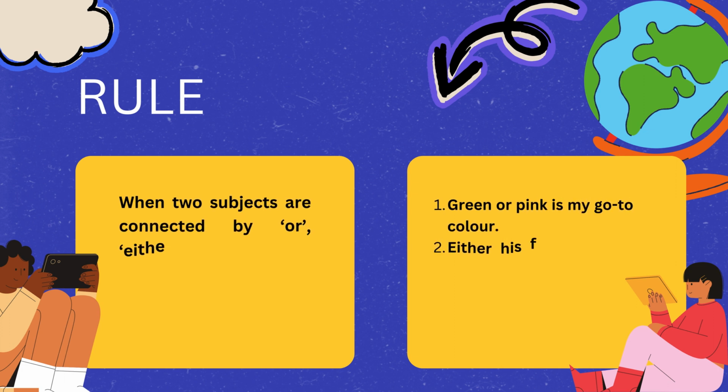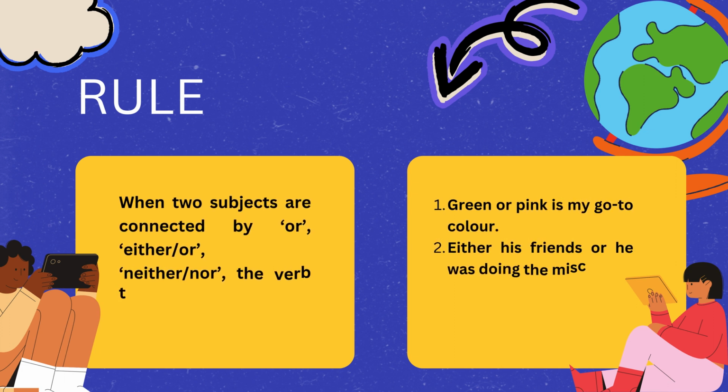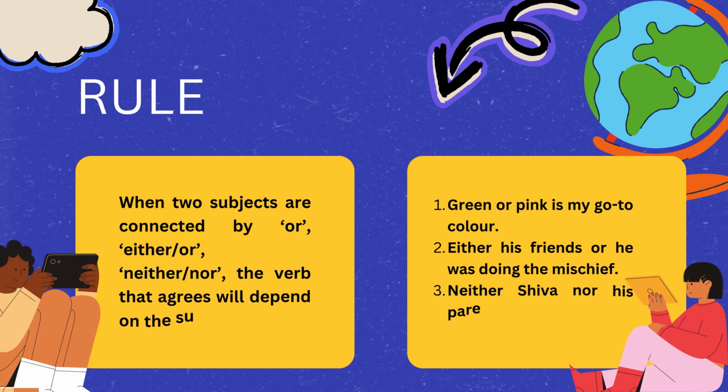Now, rule number 3. Whenever we have subjects joined by or, either or, neither nor, we will always look at the subject which is the second one. There are 2 subjects whenever we use or, either or, neither nor. So, I mean the second subject. We will look for the second subject.